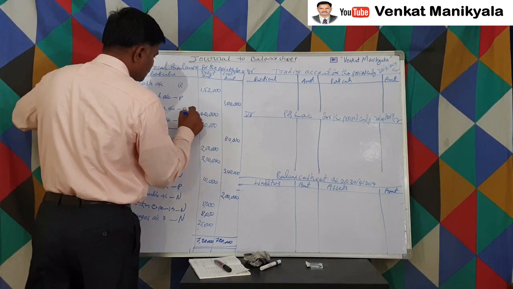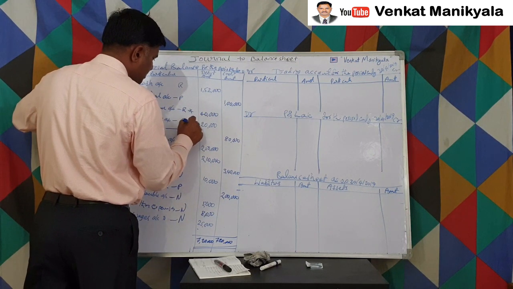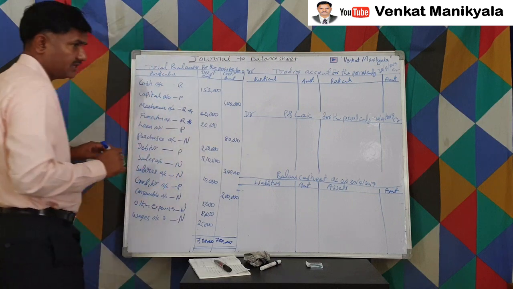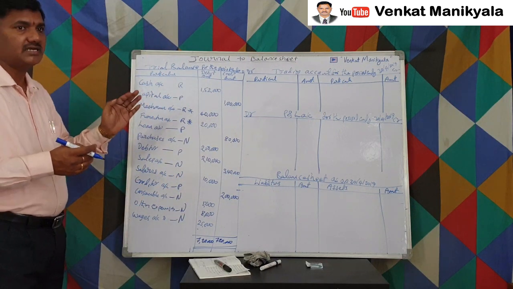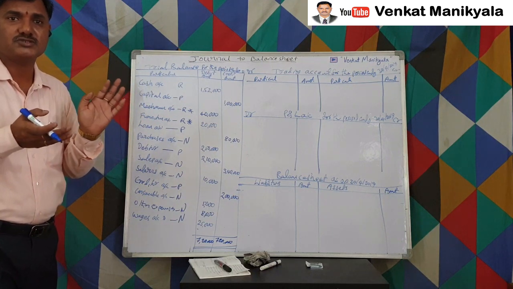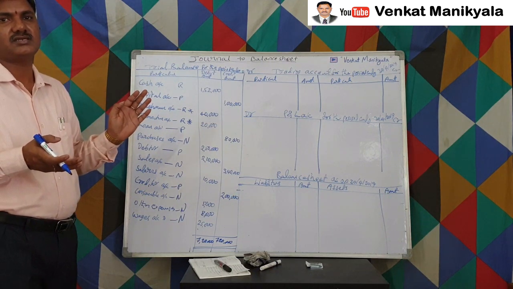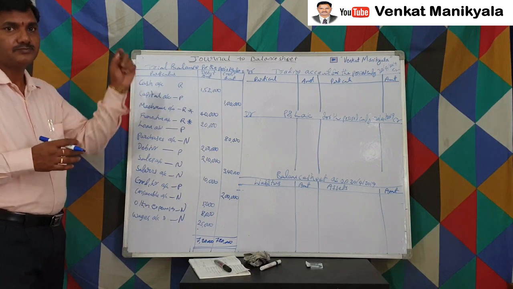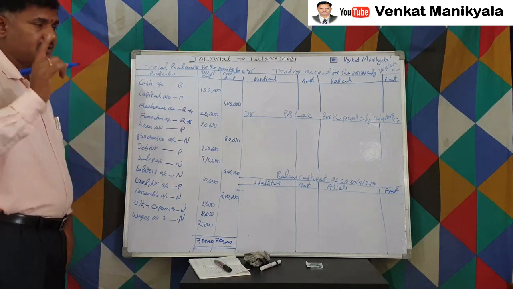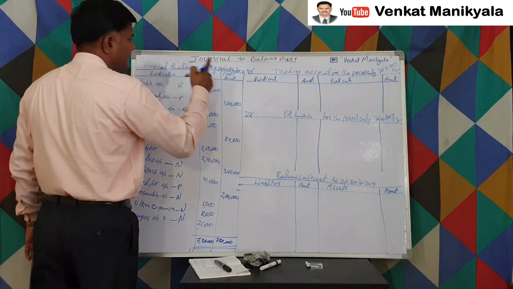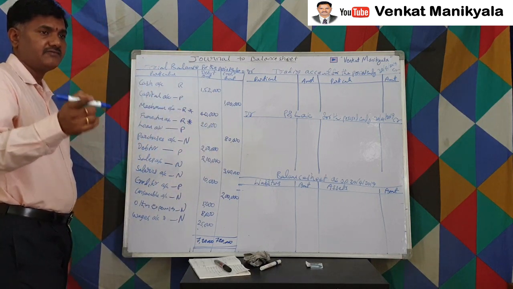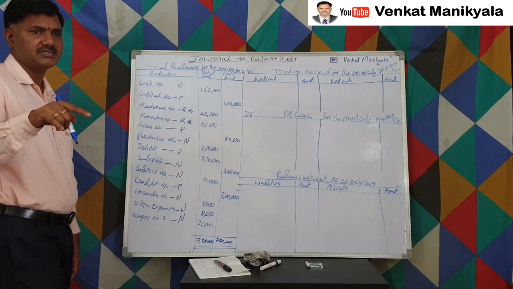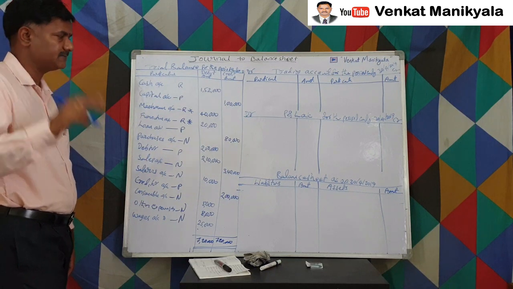For these two we have an adjustment. Star mark we have to make. That means whenever we are posting this, for making an adjustment, you have to leave space. This is what it indicates, right? So remember, all these trial balance accounts you have to transfer only once. Wherever the star is there, or wherever the adjustment is there, you have to do it twice, right?